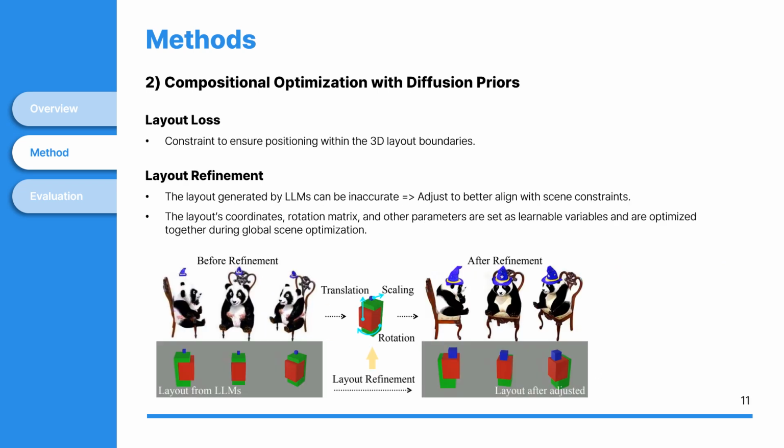Since the layout generated by a large language model may be inaccurate, an additional layout refinement process is introduced. During the process, the layout's coordinates, rotation matrices, and other parameters are set as learnable variables, and these are optimized along with the global scene to adjust the layout's position, scale, and rotation.